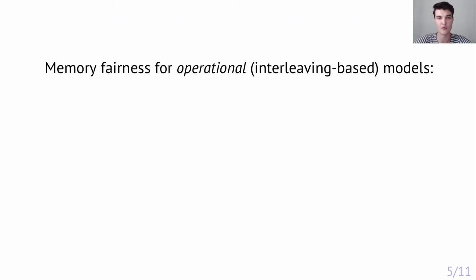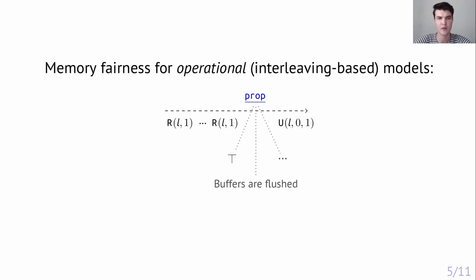We have just seen how to formalize memory fairness for an operational model. We analyze the operational semantics, find the possible cause of unbounded delays, and require them to be bounded, which can be expressed in some sort of propagation. Note that the notion of propagation is not uniform and depends on the concrete model.